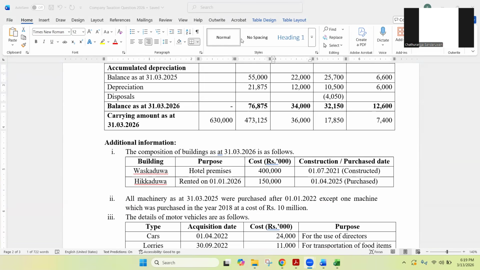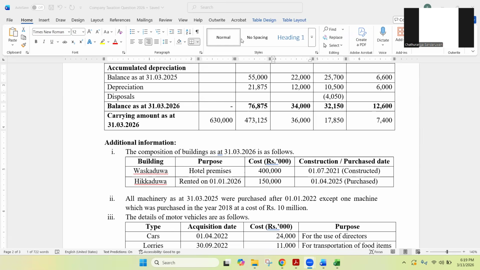Exactly, depreciation. Depreciation in accounting terms. What is the tax term? In taxation, we call, your answer is correct, Tirani. Exactly. So capital allowances. To calculate capital allowances, that is the tax terminology, we have been given this information.